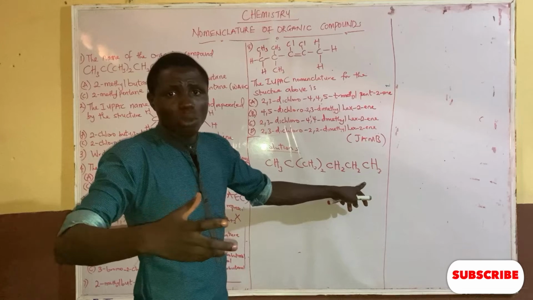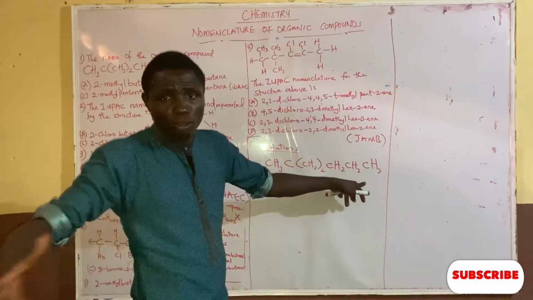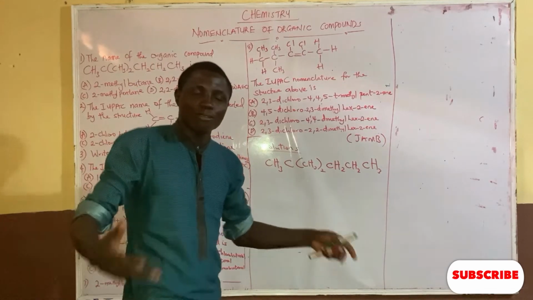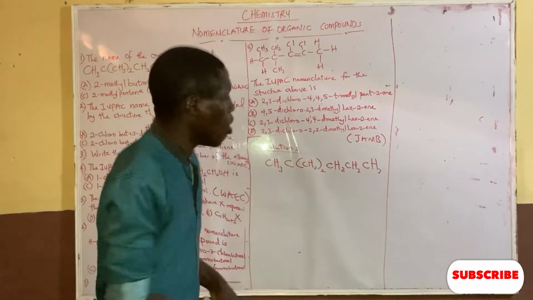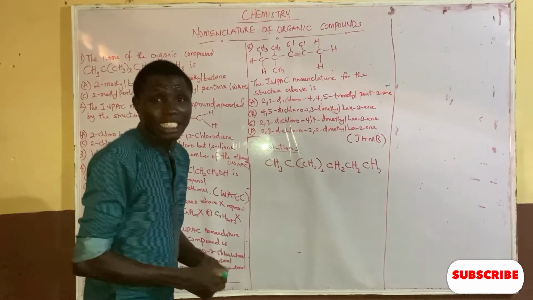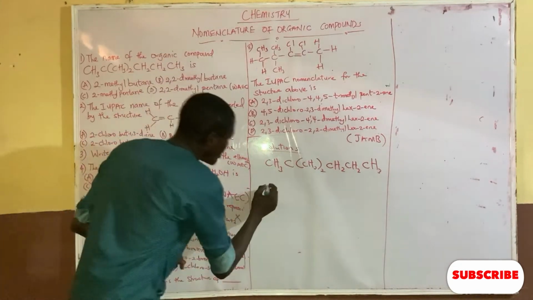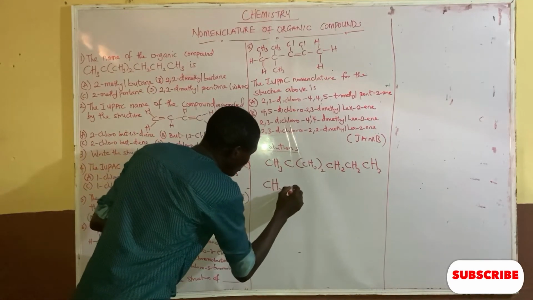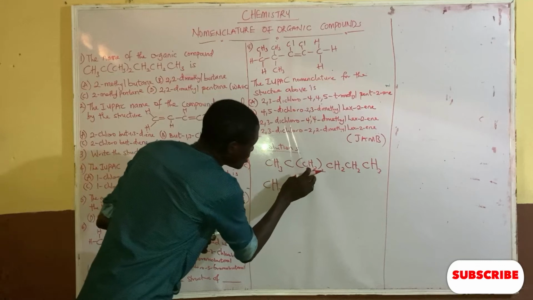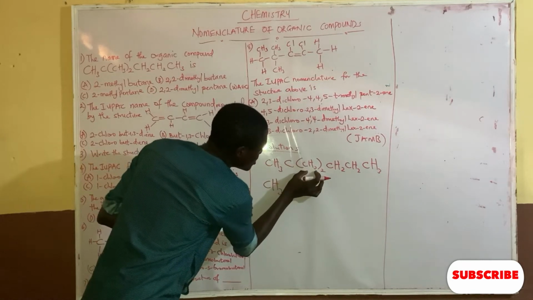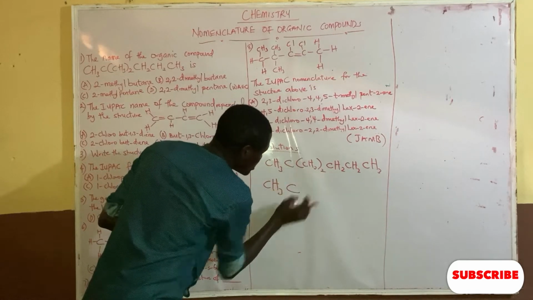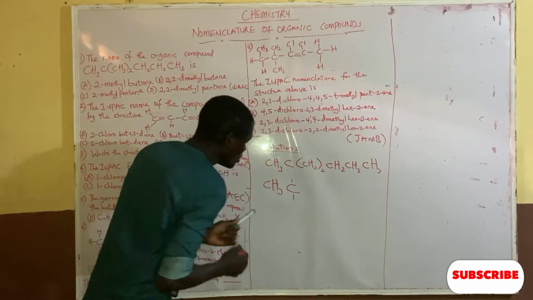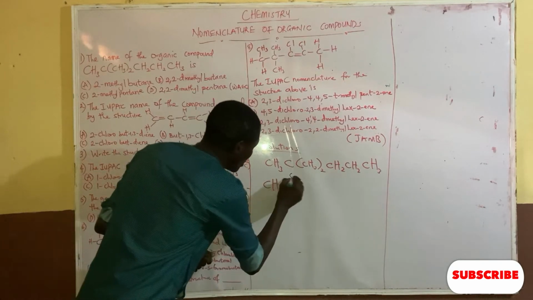So maybe I'm going to rewrite this condensed structure of this organic compound in a branch form, or in a Kekule structure form. A Kekule structure form is the branch form of writing organic compounds. Now how do I write it? This one will now become, look at this, CH3, this C contains CH3 in two places, meaning that one is on the top, one is on the back.